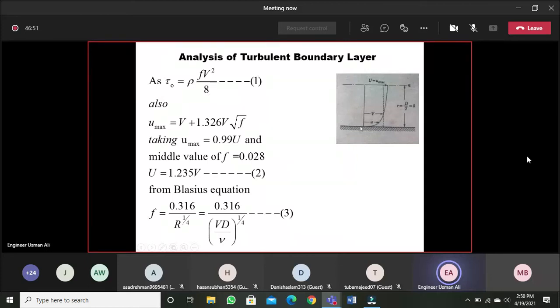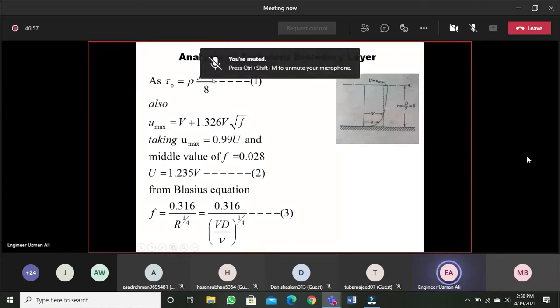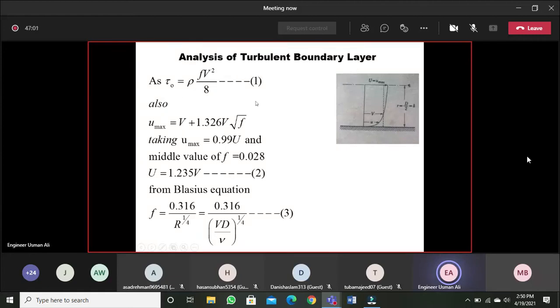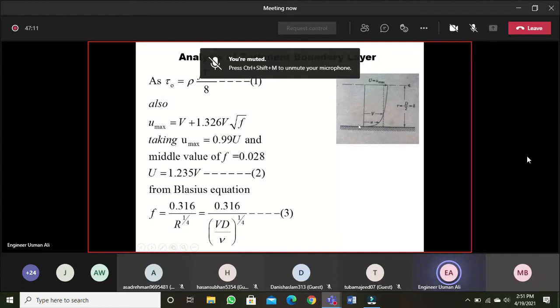Now this is actually derived for turbulent flow through circular pipes. So we are making one analogy over here that the flow through a circular pipe, the half of that flow is actually similar to the flow over a smooth flat plate.